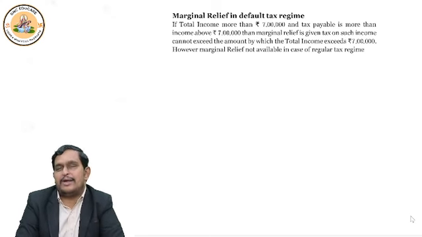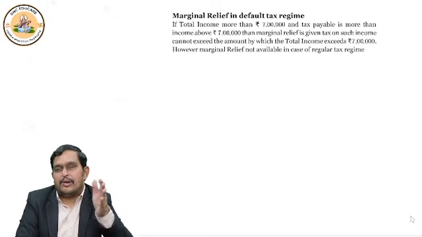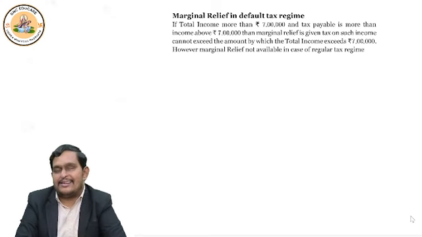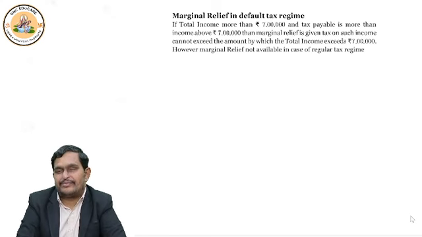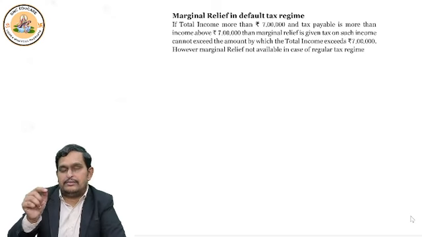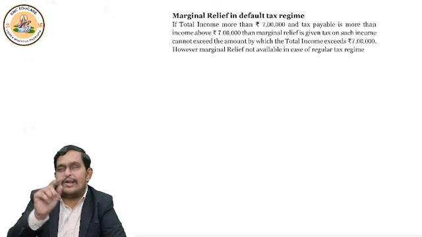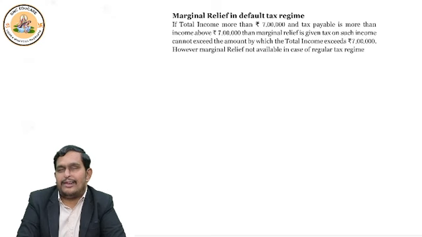So what government says is that if your income is little more than 7 lakhs, then your tax computed, that is 21,000, or income above 7 lakhs, that is 10,000, whichever is lower is your tax. So in that case, what will happen? 10,000 is your tax. Then simply add health and education cess at 4%. 400 will come. 10,400 you pay as tax to government.